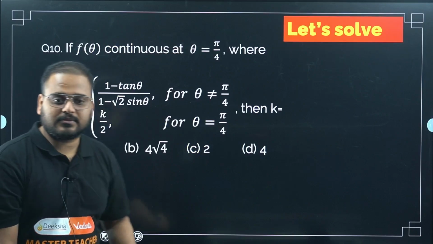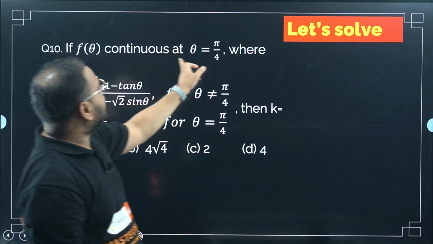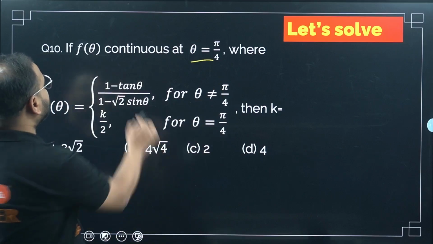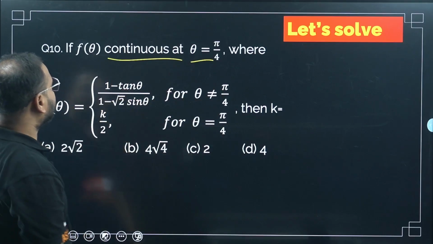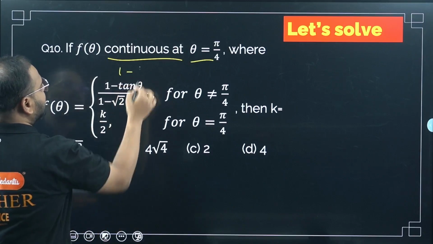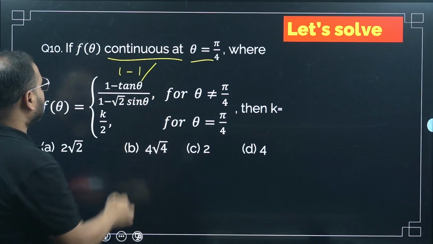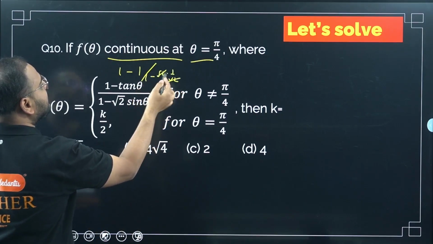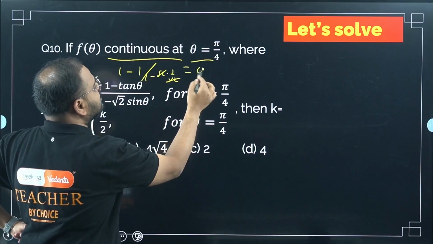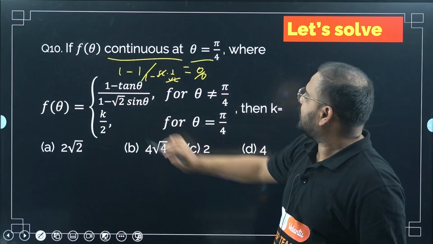Okay, next problem, sir. What does it say? f of theta is continuous at theta equals pi by 4. They've given that it is continuous. Okay, let's check. If I put pi by 4, what am I going to get? 1 minus 1, correct? Tan pi by 4 is 1. And this is going to be 1 minus root 2 times 1 by root 2, so this is again 1. So 1 minus 1 upon 1 minus 1 will be 0 by 0. So yes, sir, it is an indeterminate form.